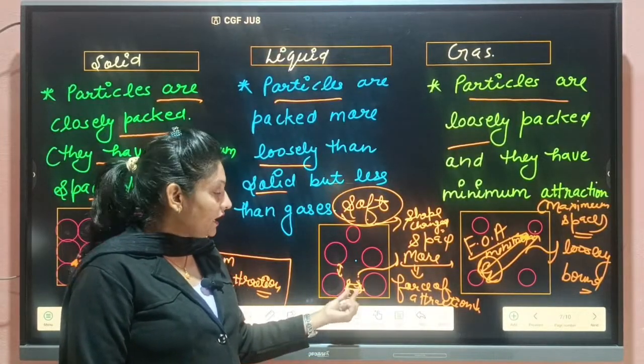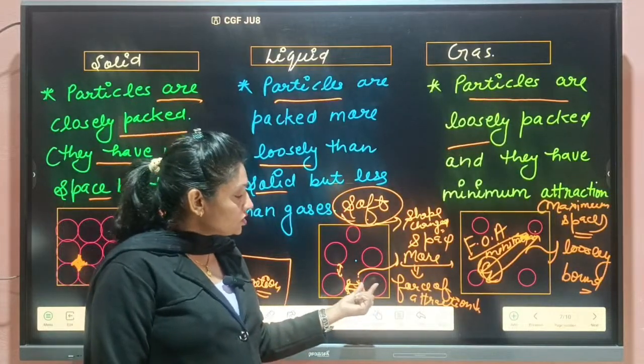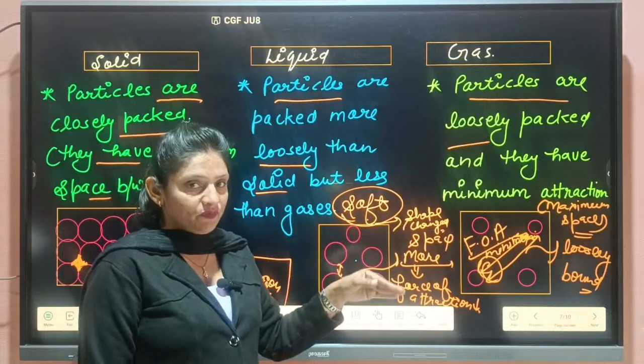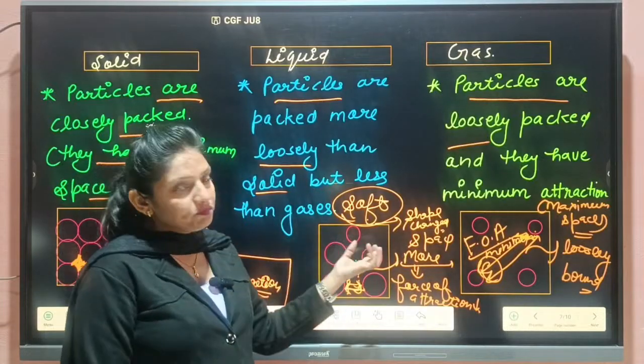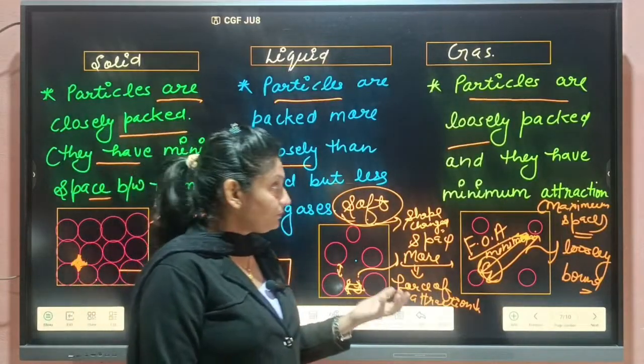Why? Because they are having more space. Okay, so students, they can be compressed easily and they can change their shape. That's why we can say they are soft and they have a tendency to change their shape.